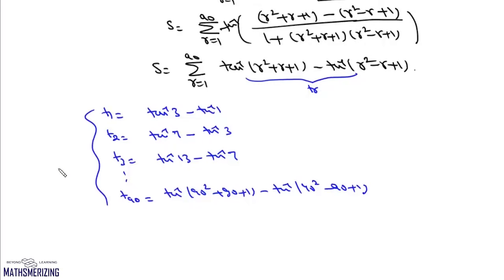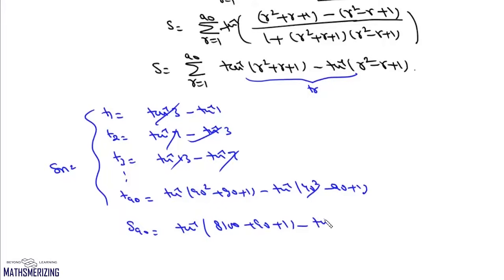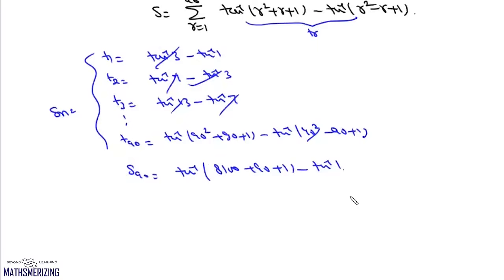Now we'll add them all up, we'll get our Sn. Now here tan inverse 3 will cancel. So in the end, we'll get this sum S90 as tan inverse 8100 plus 90 plus 1 minus tan inverse 1, which is tan inverse 8191 minus tan inverse 1, and it'll be tan inverse 8190 upon